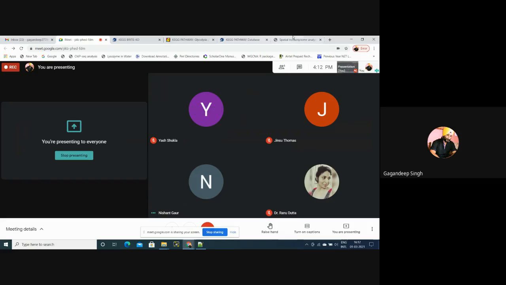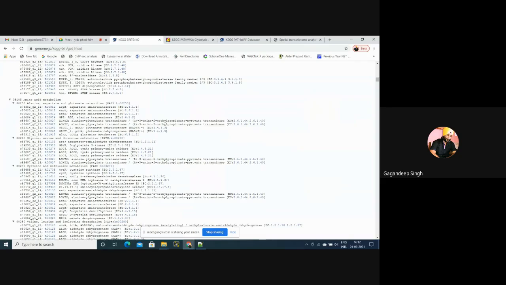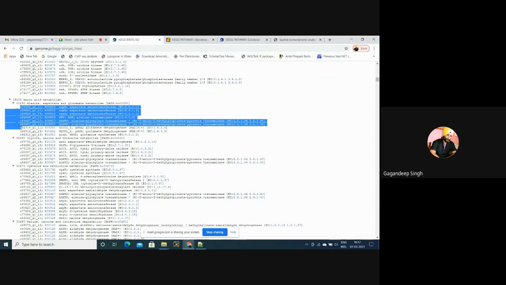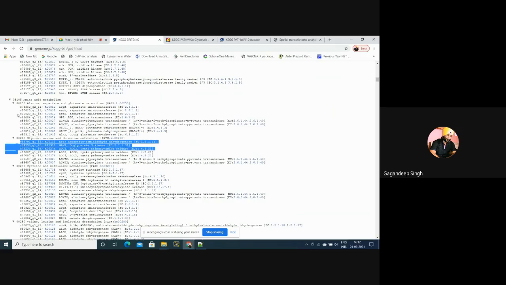Under carbohydrate metabolism there are several pathways. Under amino acid metabolism there are several pathways: alanine, glycine, cysteine. So we will take only amino acid metabolism as a whole. We will calculate this, then this, then this. Some transcripts might be present in more than one pathway, so we have to delete duplicates. Then we can easily say how many transcripts there are under amino acid metabolism.